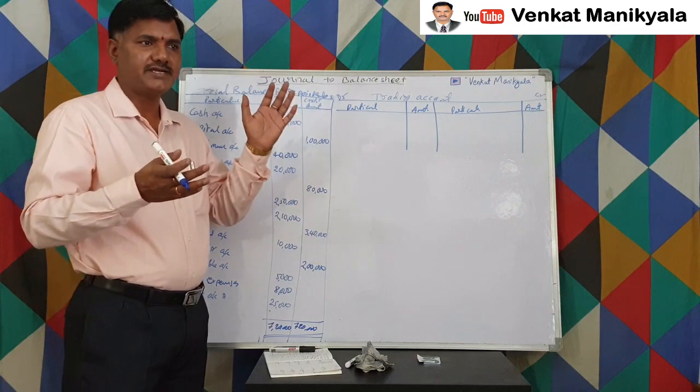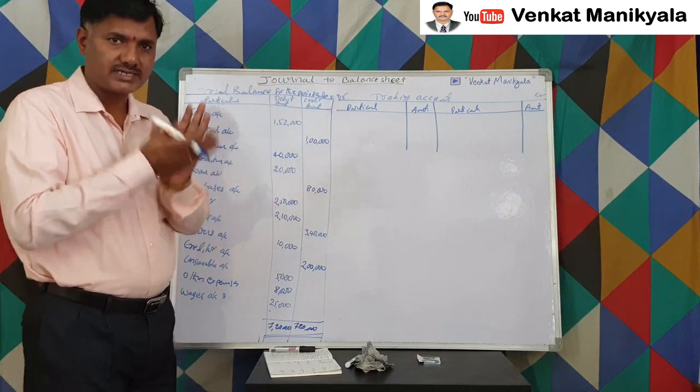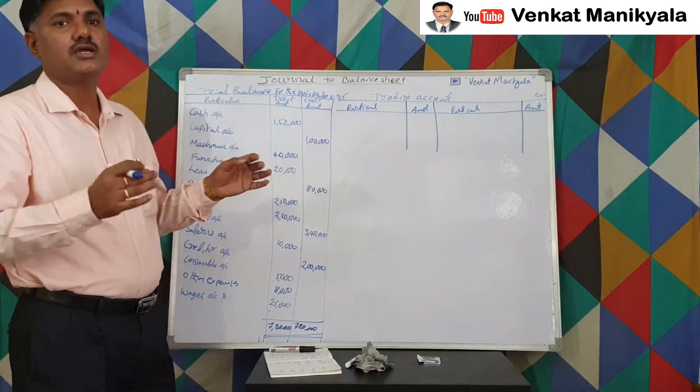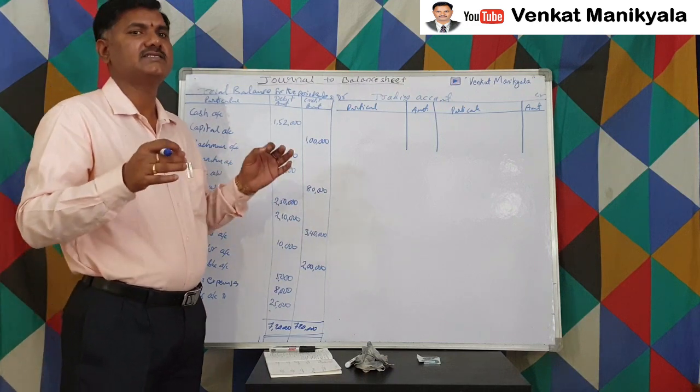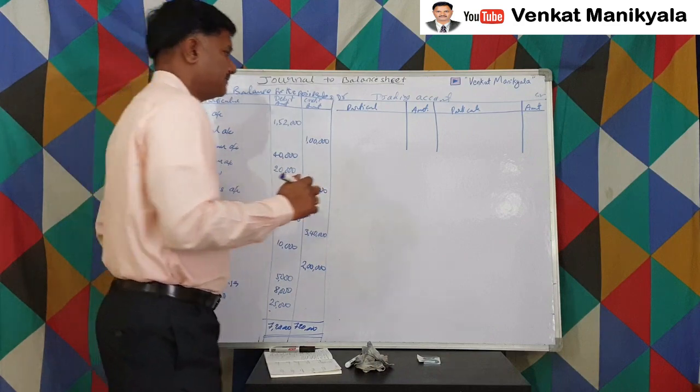All those dates together, at the end of the certain period, we prepare. That's the reason no date is required. It's not elaborate, it's a summary statement, right?